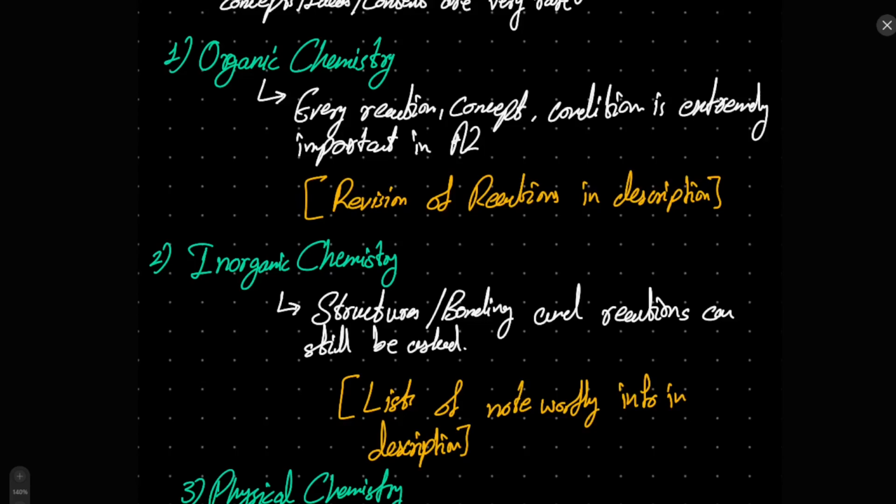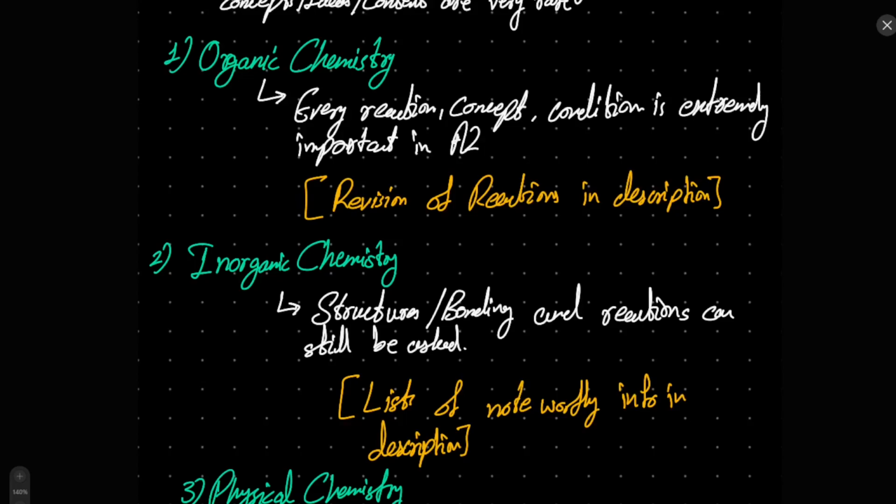So A2 and AS in organic chemistry are very closely knit together. You need to make sure that your AS organic chemistry is extremely strong. After doing that, I will be providing some revision material for revising AS if you are going to be beginning A2 soon, so you can go over the AS syllabus when you get into A2.